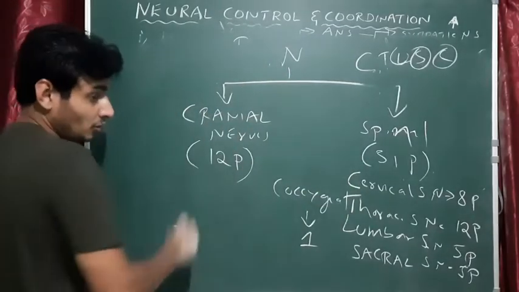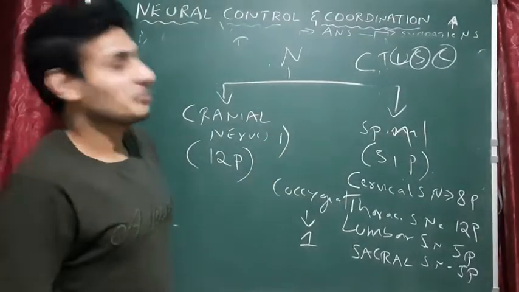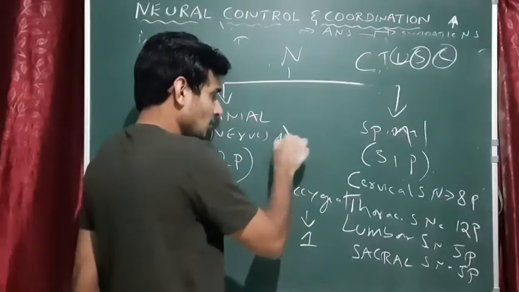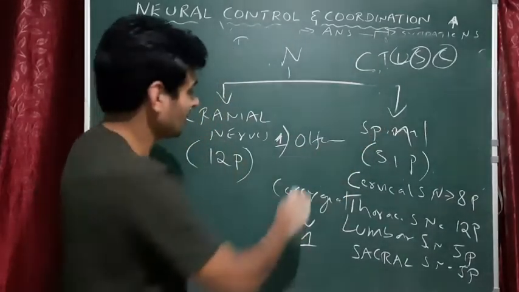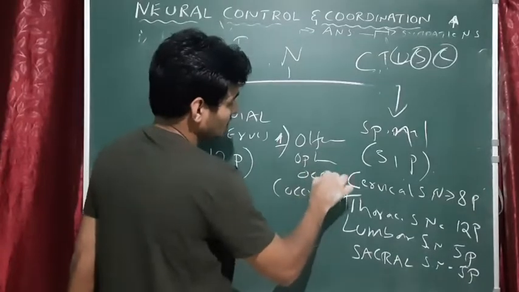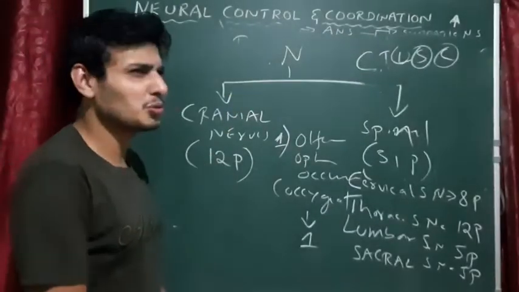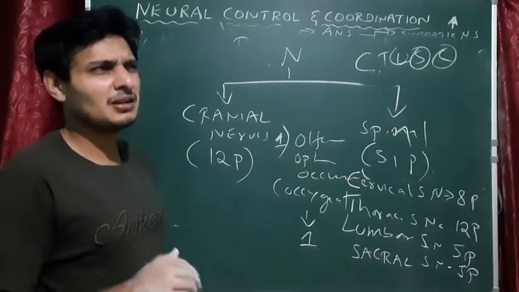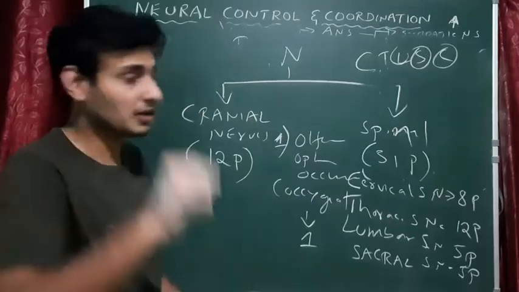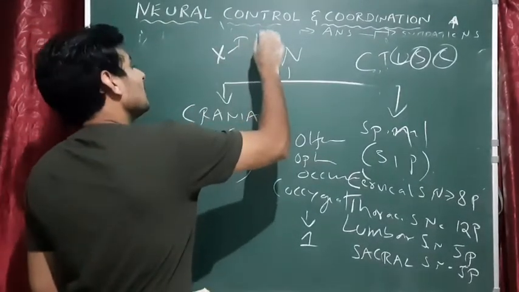But cranial nerves, there are 12 pairs. You have to remember their order. I don't remember all. The first one is, I think, olfactory. Next comes optic. Third one is oculomotor. Okay, it's a bit difficult. Fourth one is trigeminal. Fifth one is trochlear. Seventh one is auditory. 10th one is vagus. At least I can give you this. 10th one is the vagus nerve.